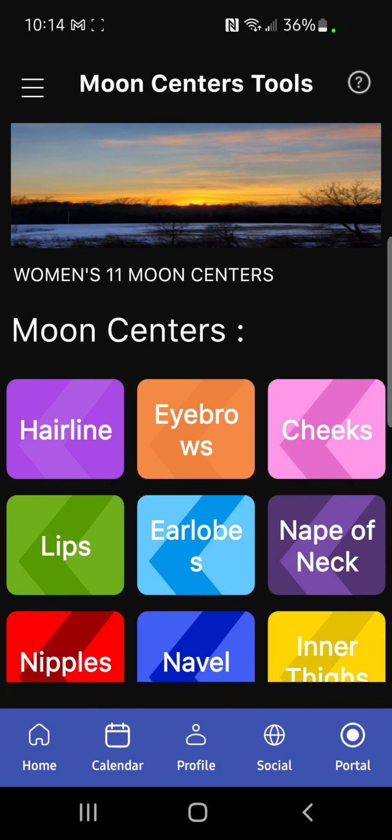So, moon center tools. This is a beautiful place. So in the Moon Center's tool section, we have special tools that will be offered by Dsouza, Exploring Femininity, Taoist and Tantric Practices. And in our traditional Kundalini, the Moon Center's science has emerged from the Kundalini science via Yogi Bhajan and Guru Tej Kaur Khalsa in the West. So we always love to offer some very, very powerful Kundalini yoga, meditation, pranayams, mantras, and things like that for our moon centers as well.